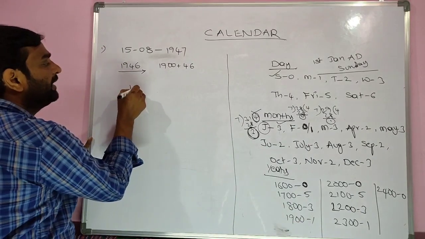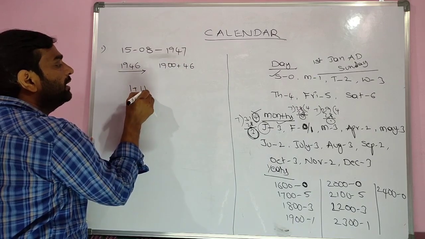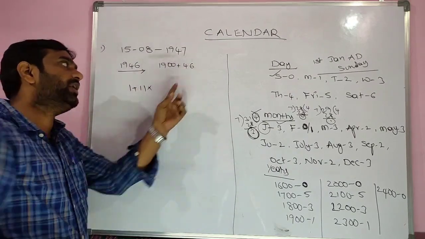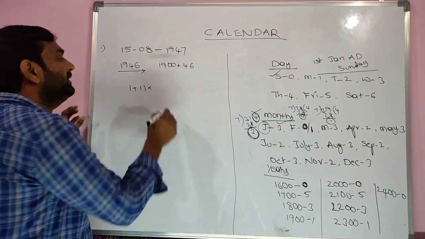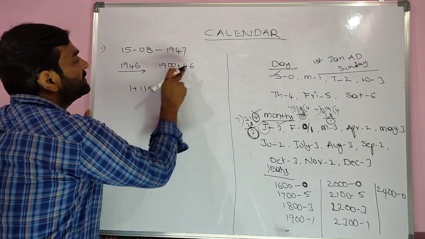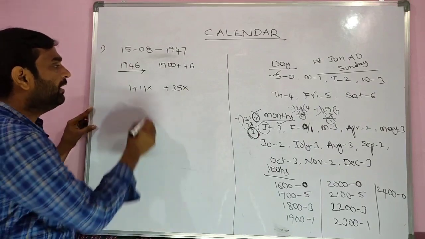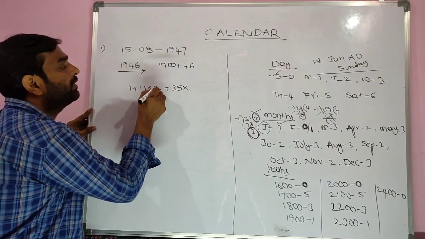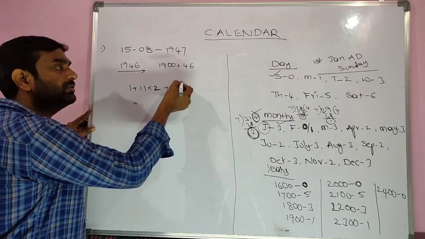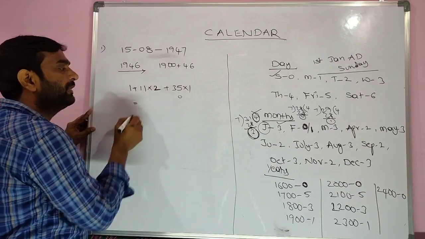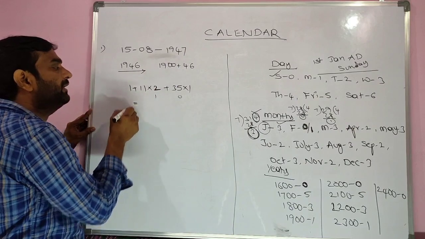So 1. In these 46 years, if you divide by 4, you will get the number of leap years. In these 46 years, we have 11 leap years. Why? Because 11 4s are 44. 11 leap years. And the remaining, 46 minus 11, is 35 general years. Per leap year, we know the code given is 2. For a general year, the code is 1. Here 35 is a multiple of 7, 7 5s are 35, so 0. And 11 2s are 22, and 7 3s are 21, 1 remaining, so 1.